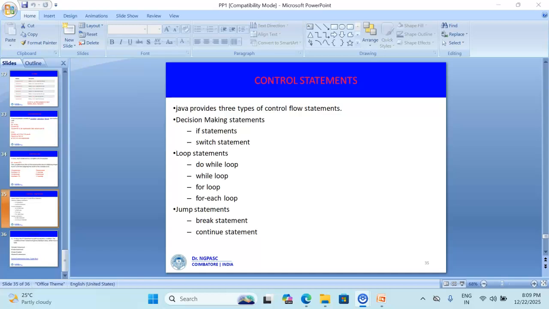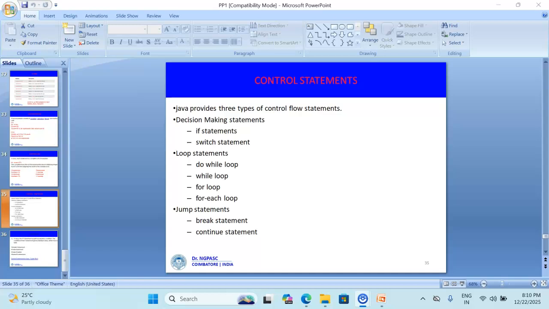Then the switch statement is used when you have many options to choose from based on a single value, like a menu. It is most efficient and readable if you go for the switch statement. In a switch statement, we have some important keywords, that is switch, case, break, and default. These are some of the important keywords in a switch program.